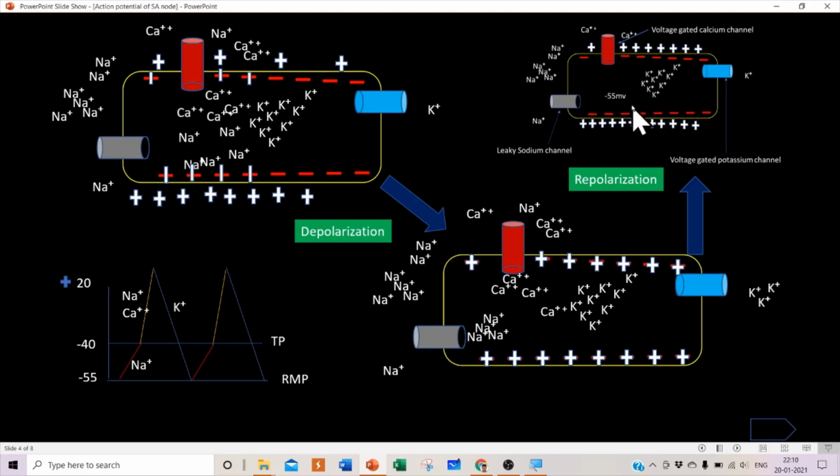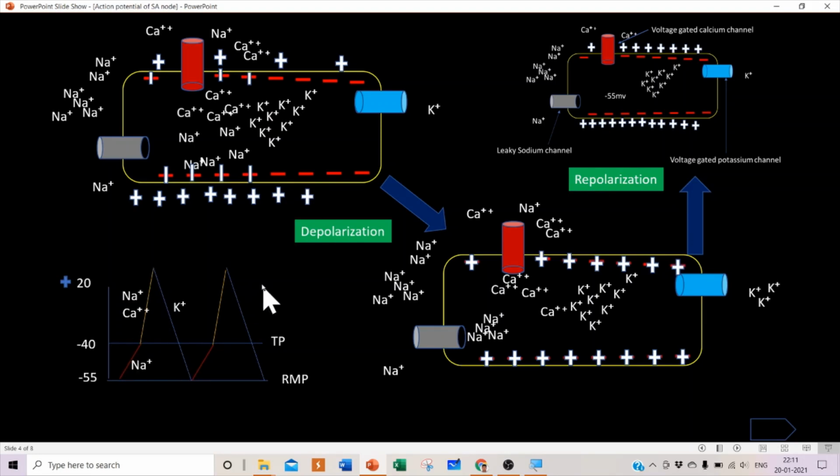Then again the leaky sodium channel causes depolarization and repolarization. When the depolarized cell leaves the positive ions and comes back to its resting membrane potential, it is called repolarization. So action potential is nothing but depolarization and repolarization.